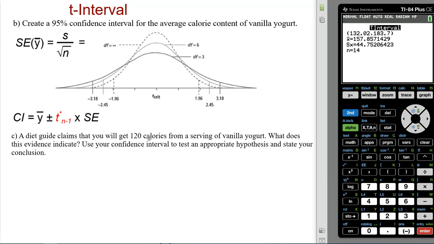Now they claim that's 120. So comparing that to our 95% confidence interval, which could be wrong, right? 5% of confidence intervals would fail to capture the true population mean. Could that be this one? I don't know. But based on our interval, we're going to have to reject this claim, right?